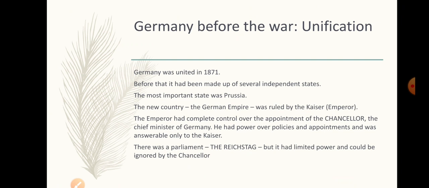The new country, called the German Empire, was ruled by the Kaiser, or the Emperor, in German. The Emperor had complete control over the appointment of the Chancellor, the chief minister of Germany, who had power over policies and appointments and was answerable only to the Kaiser. So two very important people, the Kaiser and the Chancellor. And there was a parliament in German. It's called the Reichstag, but it had limited power and could be ignored by the Chancellor. So you can see that in the newly unified Germany, the Chancellor was the most important person.